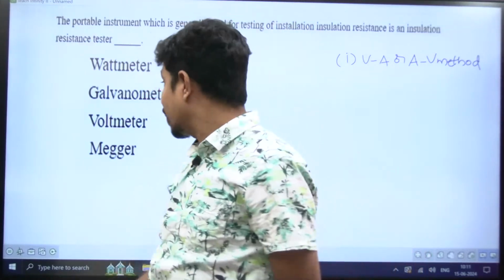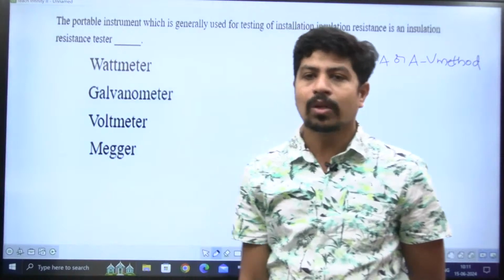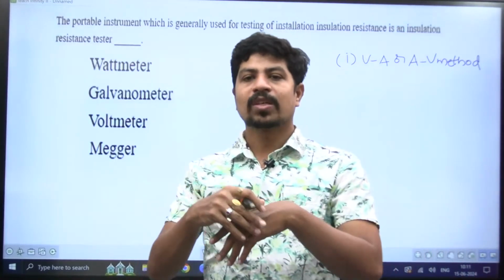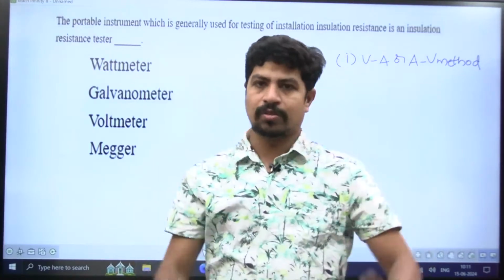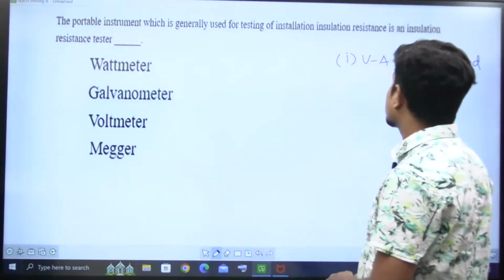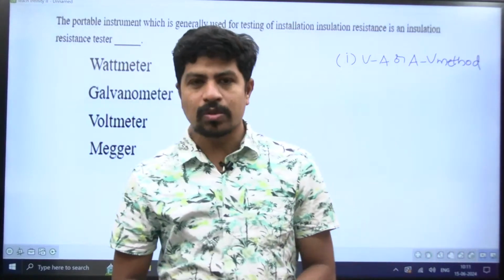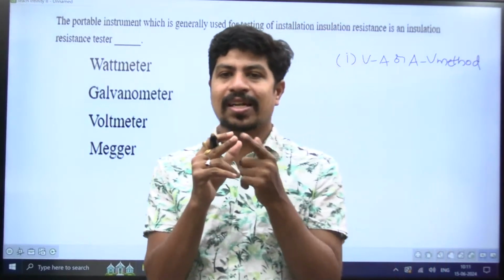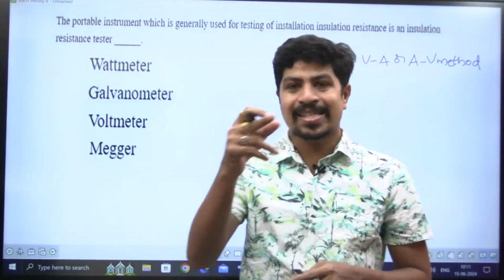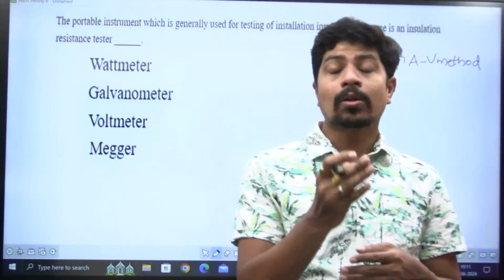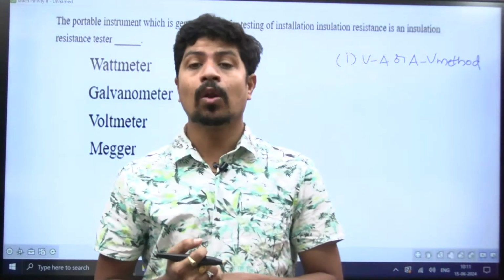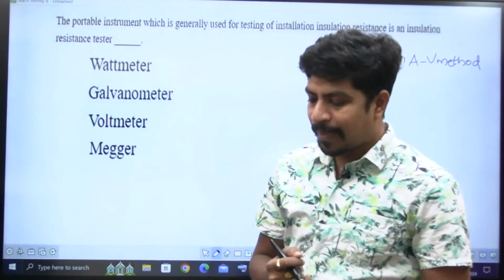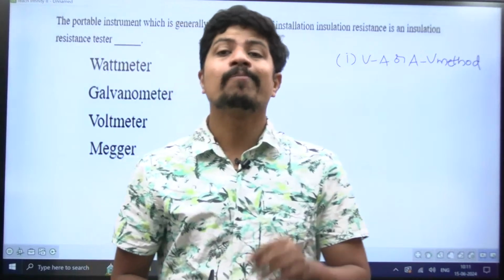Abhishek Kumar gave the answer, yes, correct. We'll go there. But I'm not just discussing that question, I'm discussing the concepts in its periphery. So the voltmeter ammeter method is used for finding which resistance? Resistance is divided into 3 parts: low, medium, and high resistance. Low resistance is less than 1 ohm. 1 ohm to 1 kilo ohm is medium resistance. Greater than 1 kilo ohm is high resistance. The voltmeter ammeter method is used to measure medium resistance.